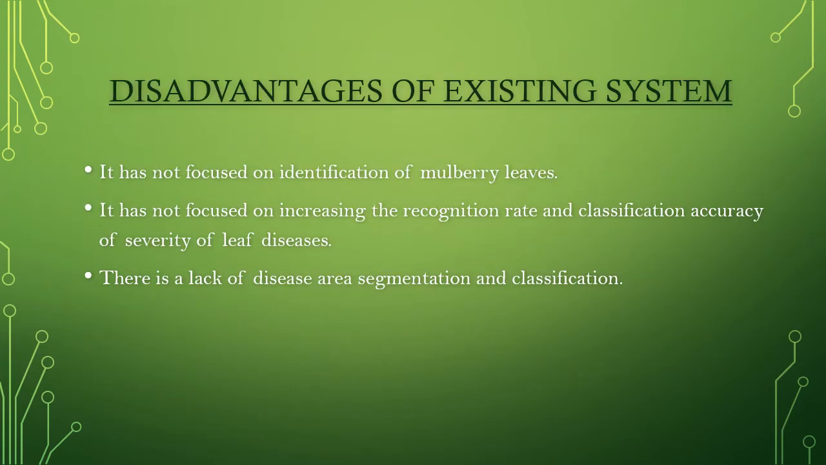Disadvantages of existing system. It has not focused on identification of mulberry leaves. It has not focused on increasing the recognition rate and classification accuracy of severity of leaf diseases. There is a lack of disease area segmentation and classification.